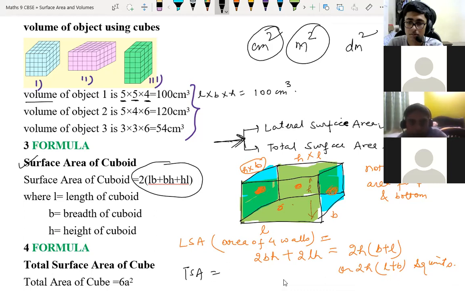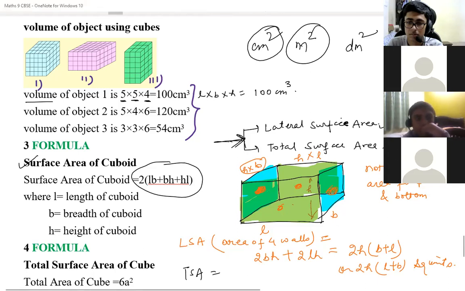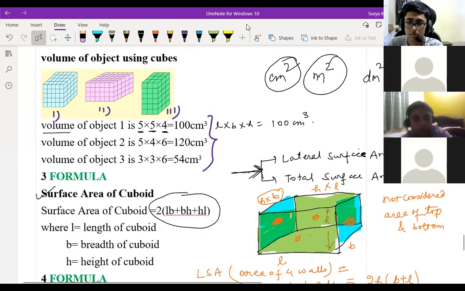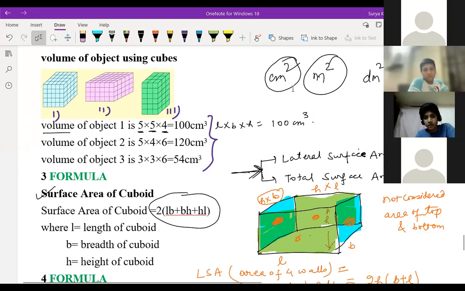What is the difference between LSA and TSA? LSA means you're standing in a single room and see only the surrounding of you. Don't see top and bottom. That's it. You just see surrounding you, front, back, left, right, but don't see top and bottom. Means area of 4 walls only. Is it clear to everyone, children? And TSA means top and bottom area also will come into picture. Total surface area means including those 4 walls also, sir. Yeah, total means walls, top, bottom, everything.